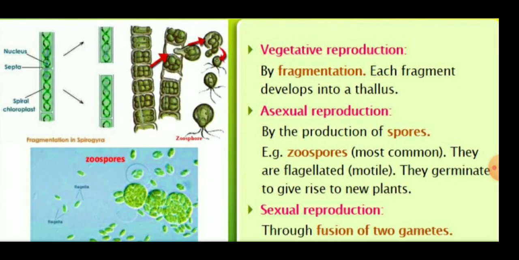So children, the reproduction is mainly vegetative, asexual and sexual. The vegetative reproduction is done by the fragmentation process. Each fragment develops into a new thallus. Asexual reproduction is carried out by the production of different types of spores. These spores are commonly known as zoospores because they have flagella, so they are motile structures, and they germinate to give rise to the new plant body. And sexual reproduction is through fusion of different gametes.